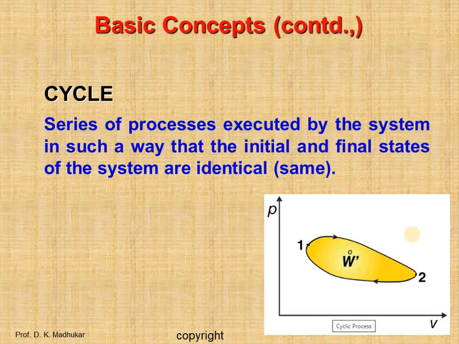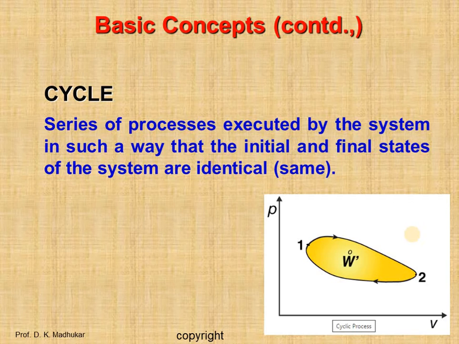So now we will talk about the cycle. What do we mean by cycle? A cycle is a series of processes executed by the system in such a way that the initial and final states of the system are identical. Okay, so any process or series of processes whose end states are identical is termed a cycle.